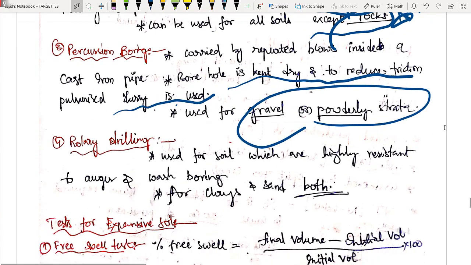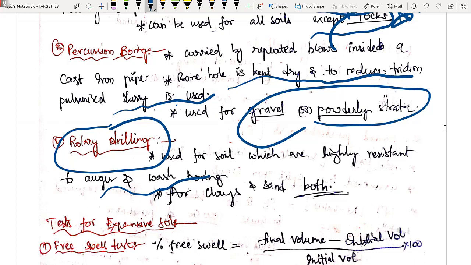Next is rotary drilling. एक काफी advanced method है. You can use it for almost all types of rocks. It is used where you cannot use auger boring or wash boring. It can be used for clays and sand both. Okay, so you can use it for all types of soil.